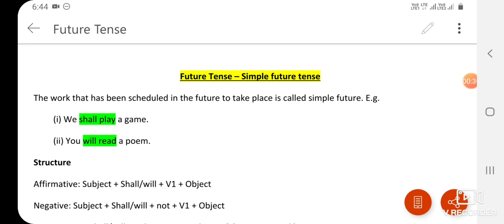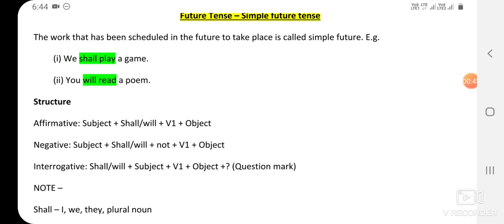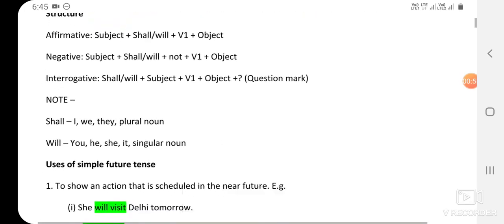How to make sentences of this type of tense? In affirmative sentences, we use subject plus helping verb shall or will plus first form plus object. In negative sentences, we use subject plus shall or will plus not plus first form plus object. And in interrogative sentences, we use helping verb shall or will before the subject, then first form plus object, and don't forget to put a question mark.